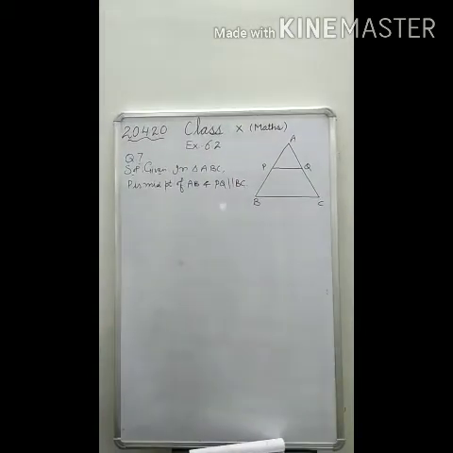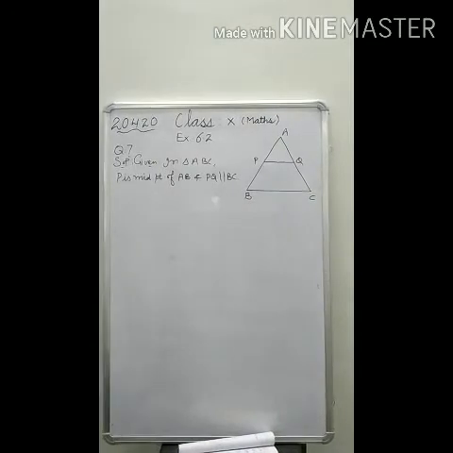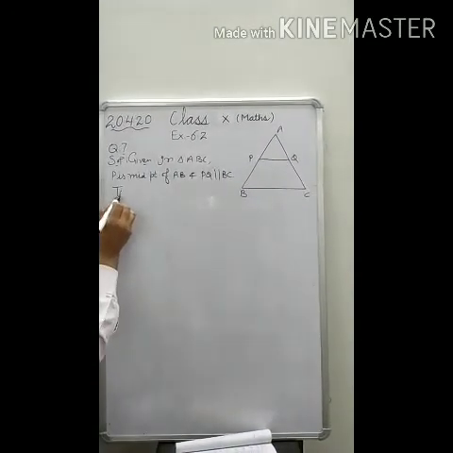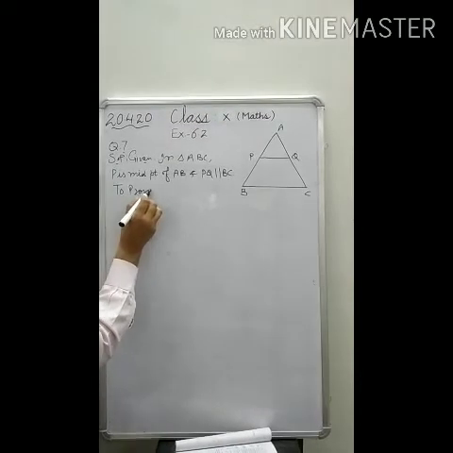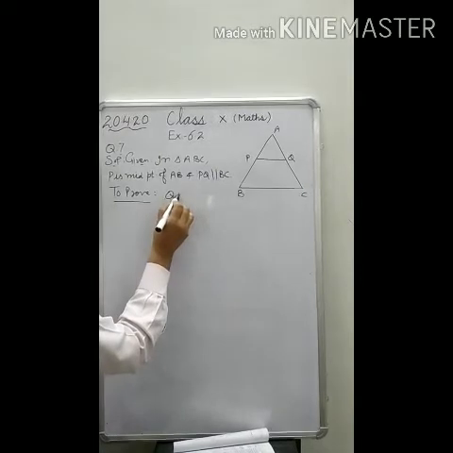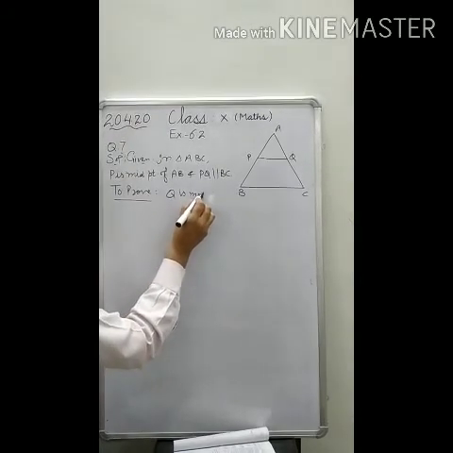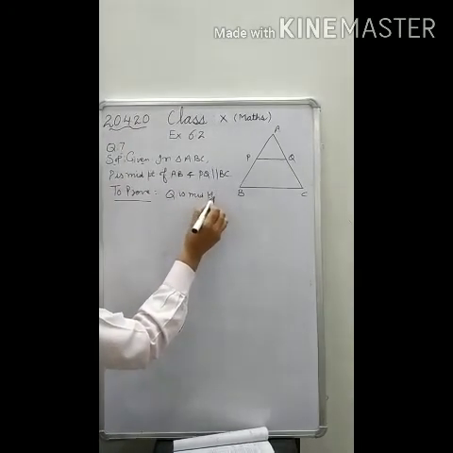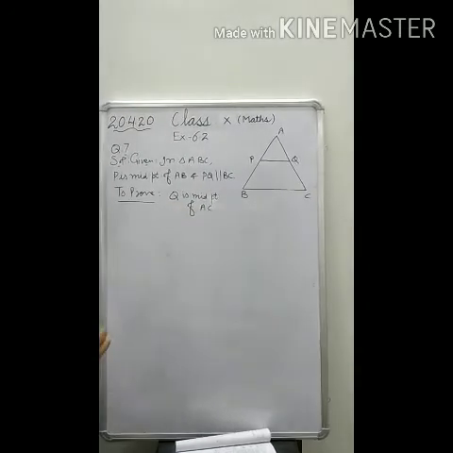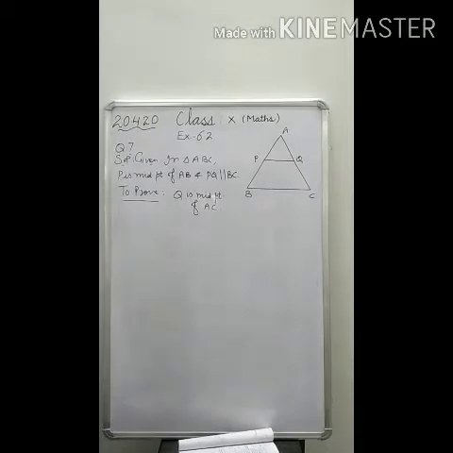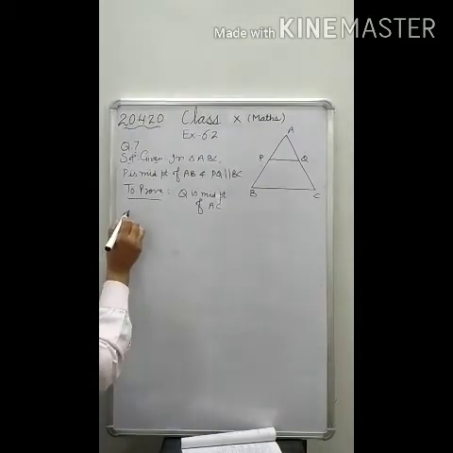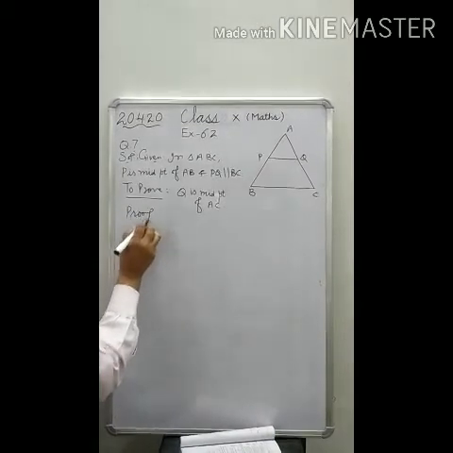This thing is given. Now to prove, what thing you have to prove? You have to prove that Q is the midpoint of AC, or AQ is equal to QC. That thing you have to prove. For that, let us start the proof of this.